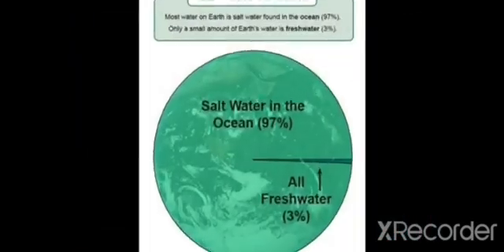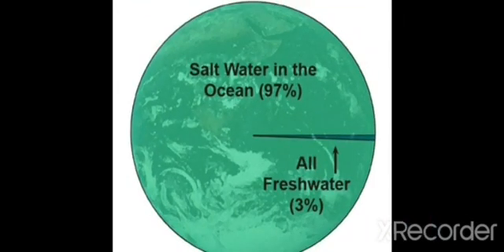Understood, children? So, in the earth, 70% is covered by water. In that 70% of water, 97% is salt water. In that, the majority is salt water. We cannot use that water. Only a few portion is fresh water. That fresh water source only we are going to use for our daily activities.